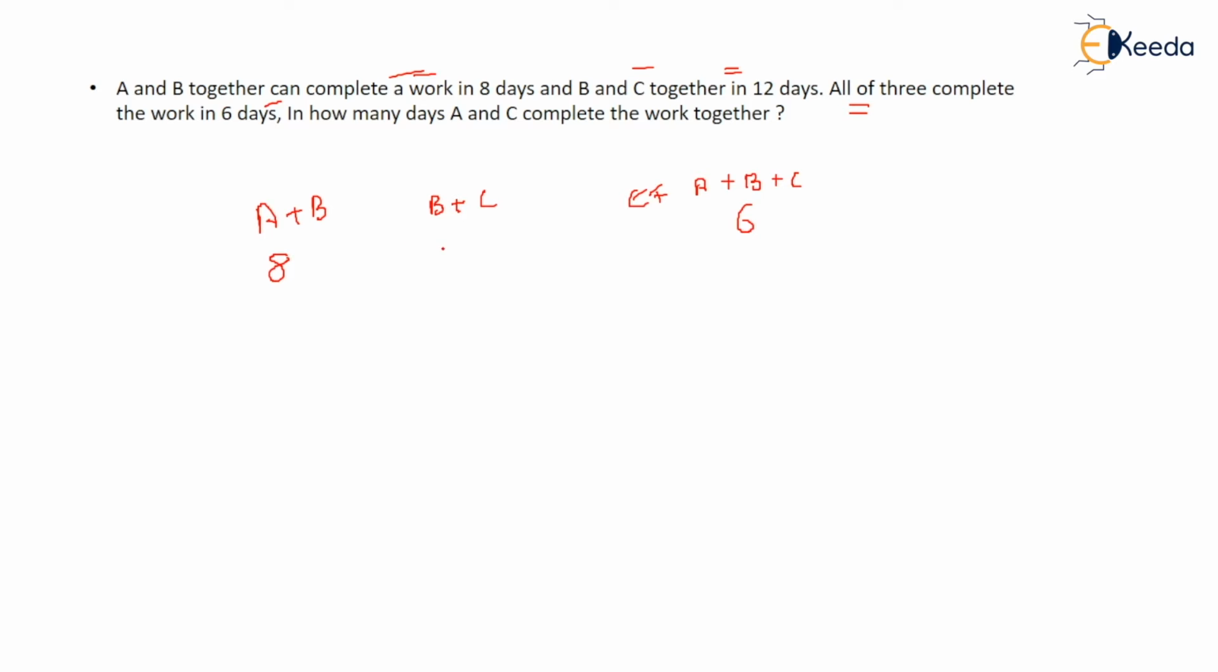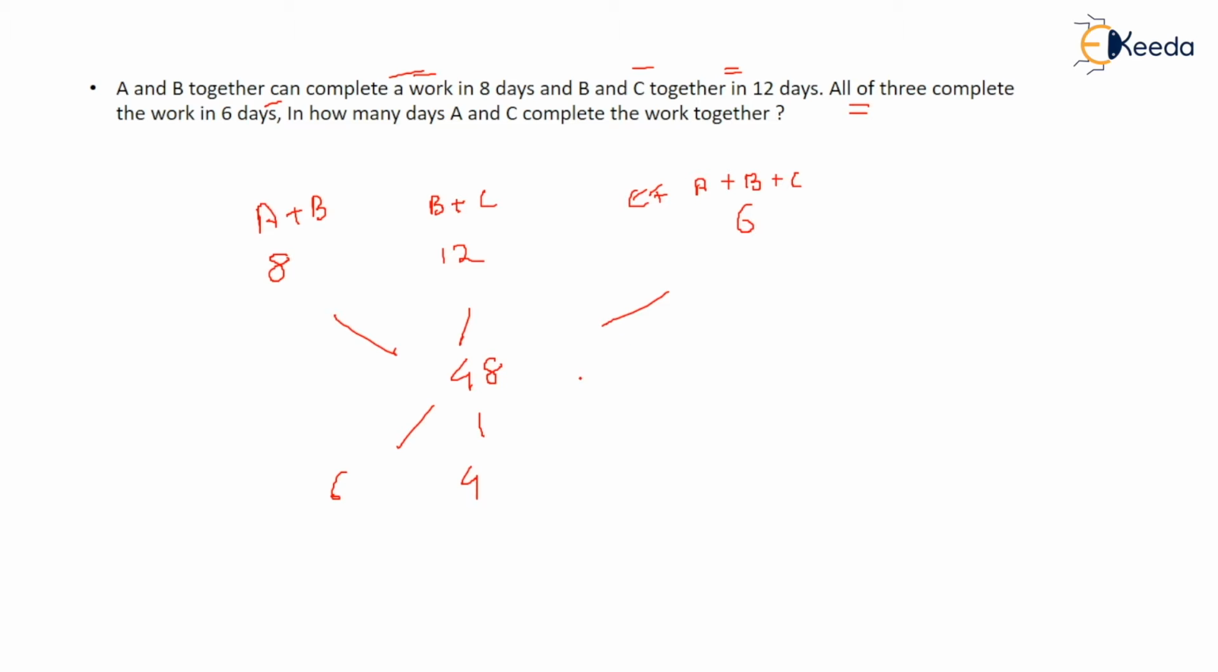And A plus B can complete the same work in 8 days. B plus C can complete it in 12 days. A plus B plus C can complete it in 6 days. So you have to think of a number that can be divided by all three. The number that comes to my mind is 48. That implies A plus B can write 6 pages in a day, and B plus C can write 4 pages in a day.